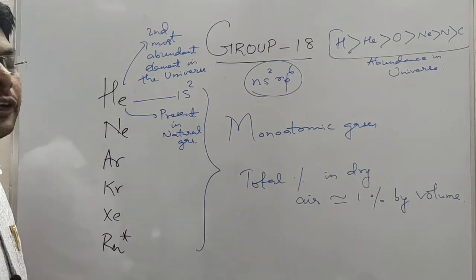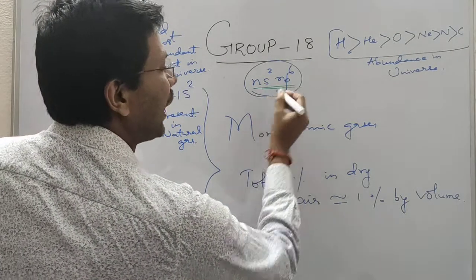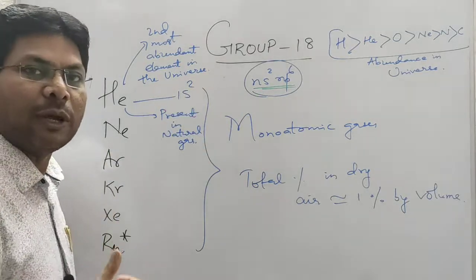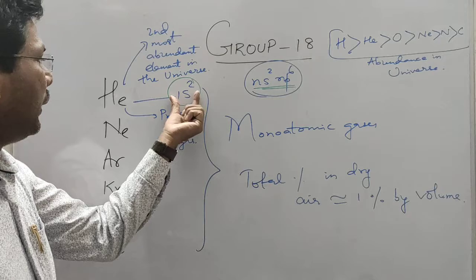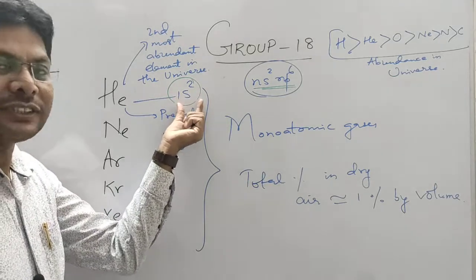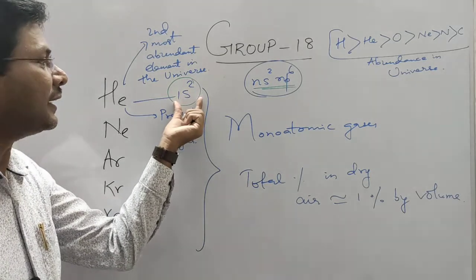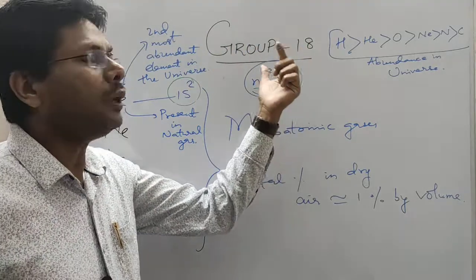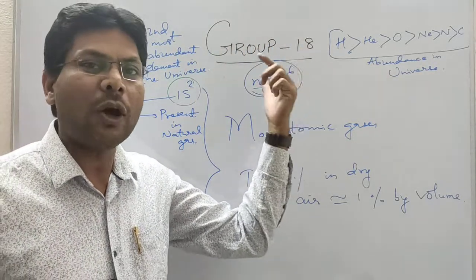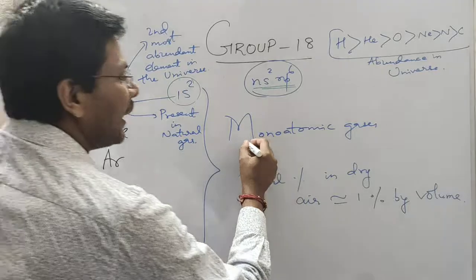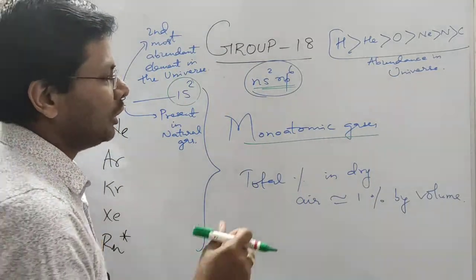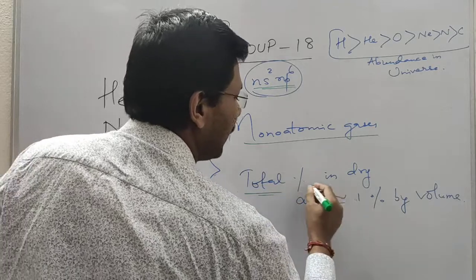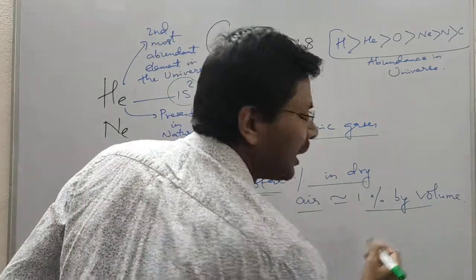The general electronic configuration of group 18 is ns2np6. They have very stable electronic configuration except helium, which has 1s2. So helium, despite having its differentiating electron entering the s block, is kept in group 18 or zero group, also called aerogens or inert gases. They are all monoatomic gases because they don't form molecules. And their total percentage in dry air is approximately 1% by volume.